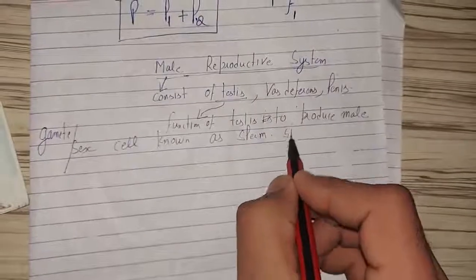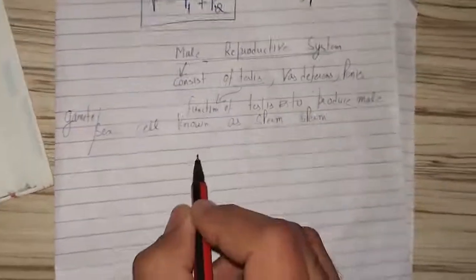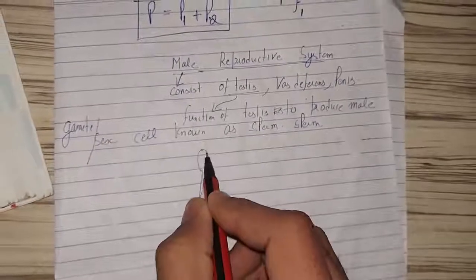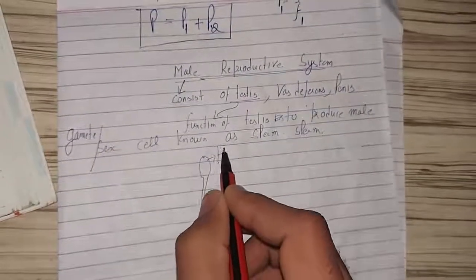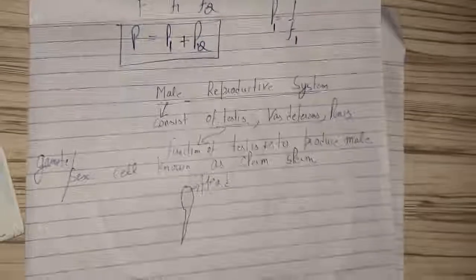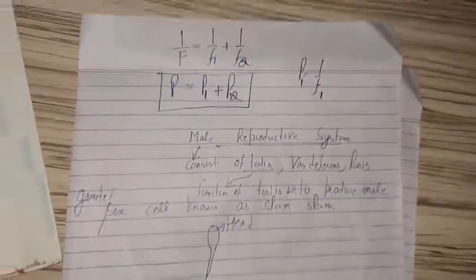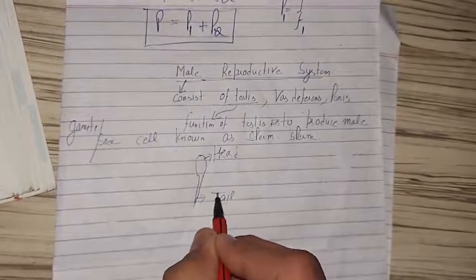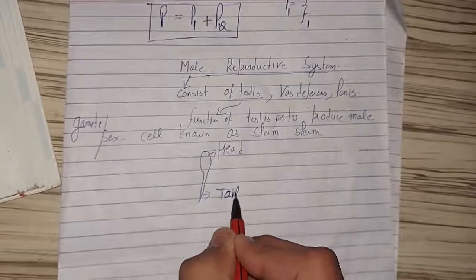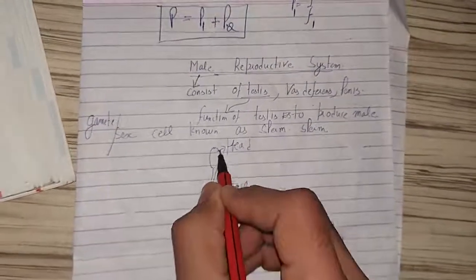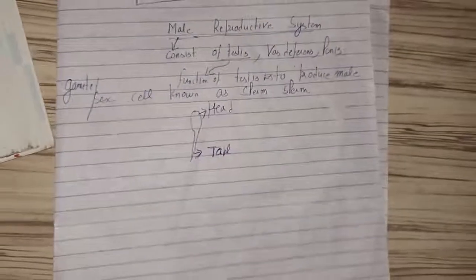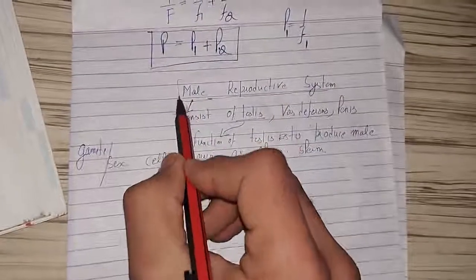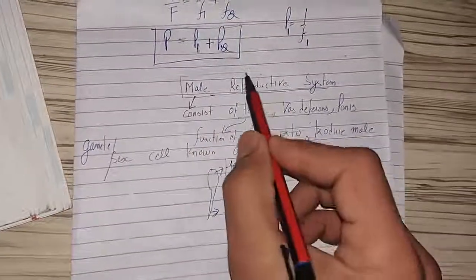The structure of a sperm is like this: a head and a tail. A sperm consists of a head and a tail. So this is the male reproductive system diagram.